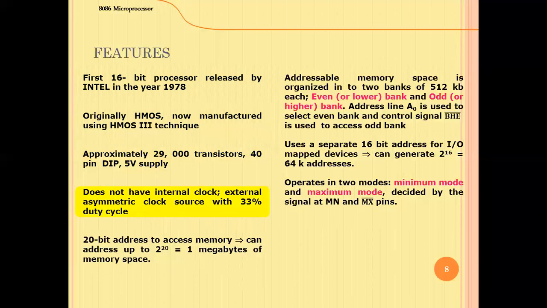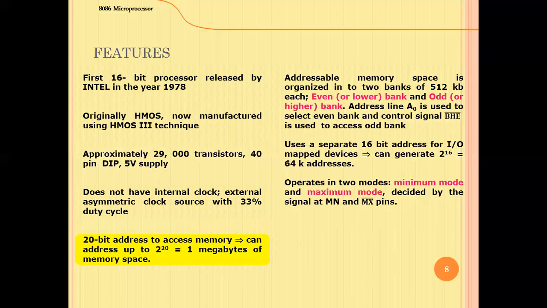This is sufficient for the microprocessor, which is a 16-bit microprocessor with a 20-bit address. So it has a 16-bit data bus and a 20-bit address bus. As it has a 20-bit address bus, it can address 2 power 20, that is 1 megabyte of memory.